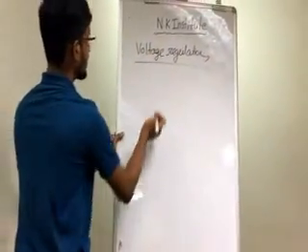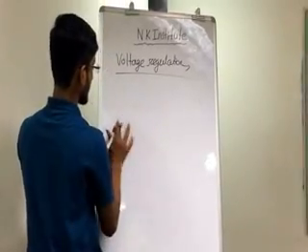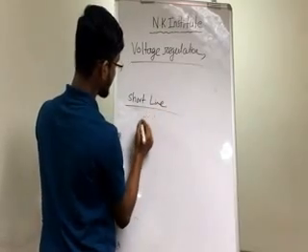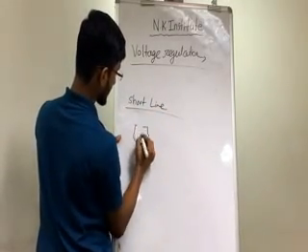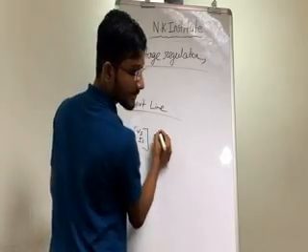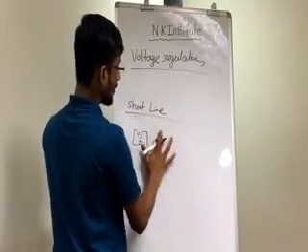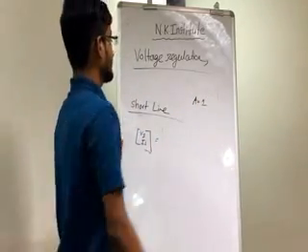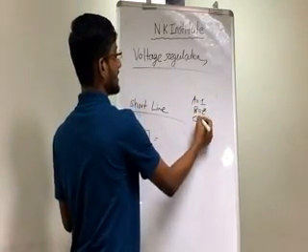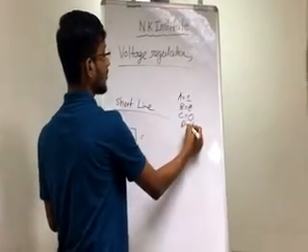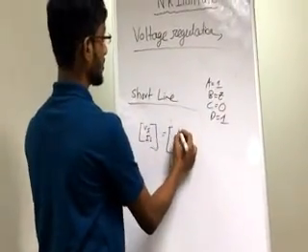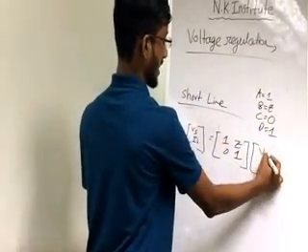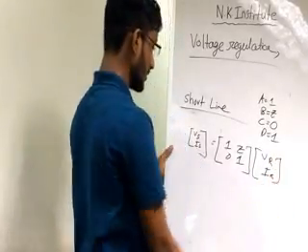Sorry, the ultimate equation for the short line will look like this: Vs is equal to, what we have got from that, A is equal to 1, B is equal to Z, C is equal to 0 and D is equal to 1. So we just put the values 1, Z, 0, 1, and accordingly VR and IR. So that's all for the short line.